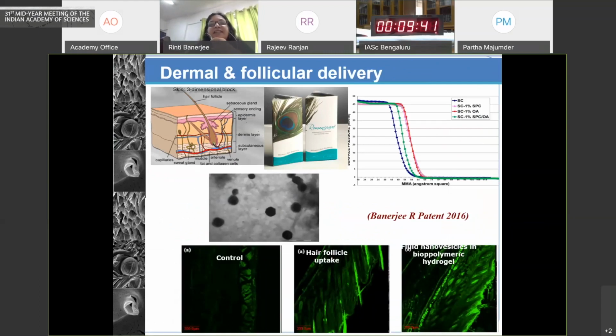So if we design the carriers so that they interact with this layer, we can then fluidize this stratum corneum transiently to cause enhanced permeation. And as we change the biomaterial composition, we can get either delivery only through the hair follicles or through and across the stratum corneum.